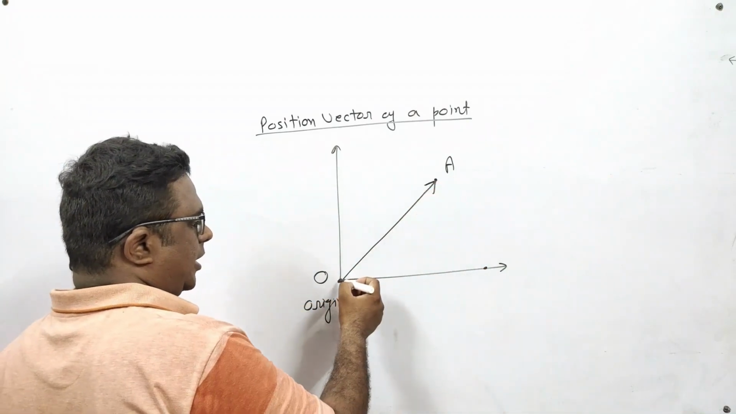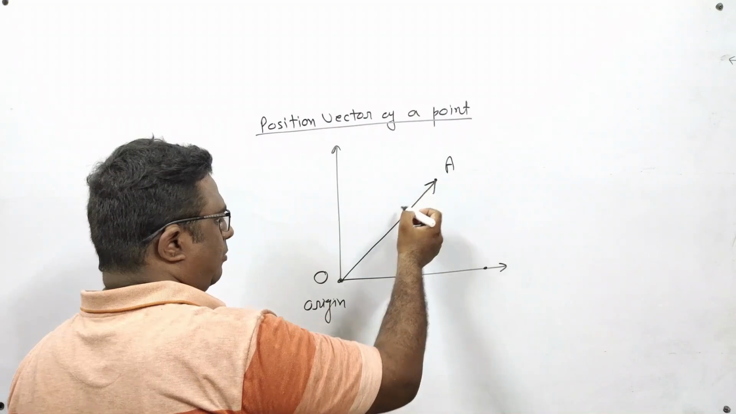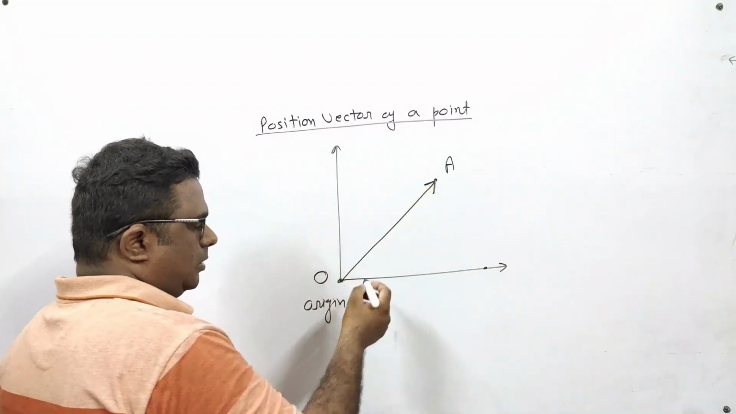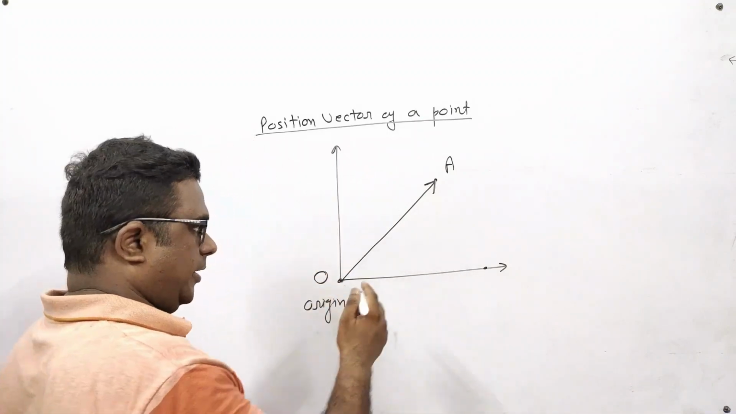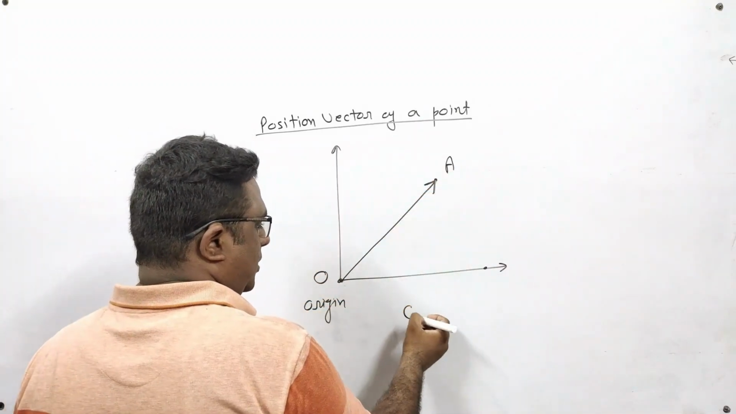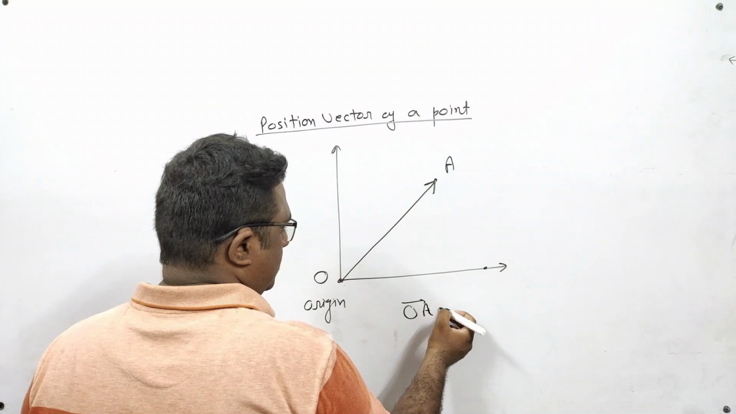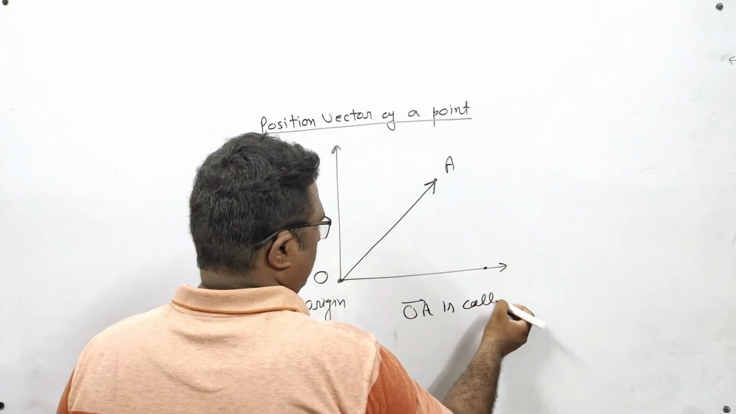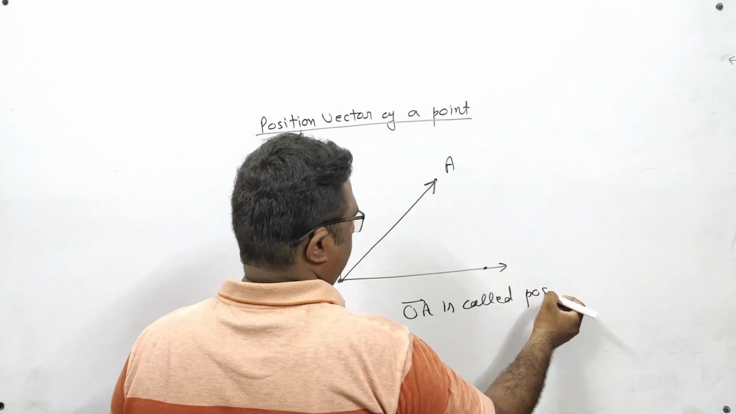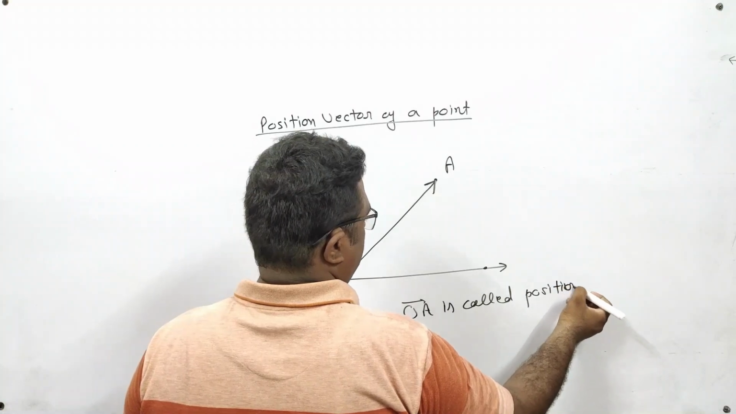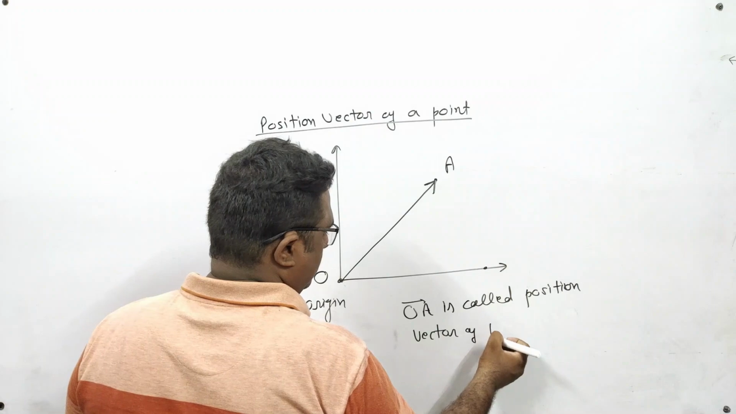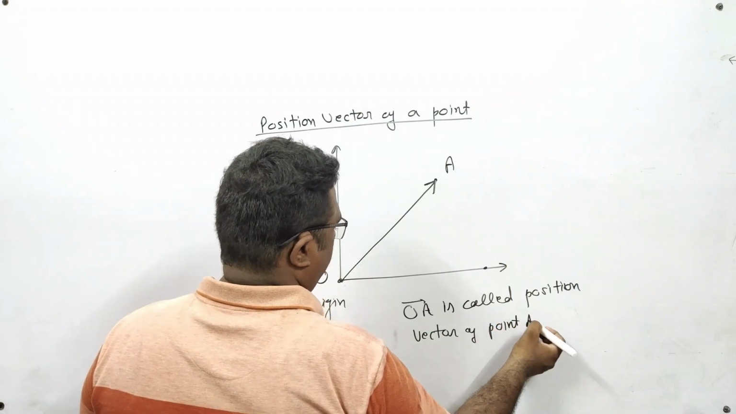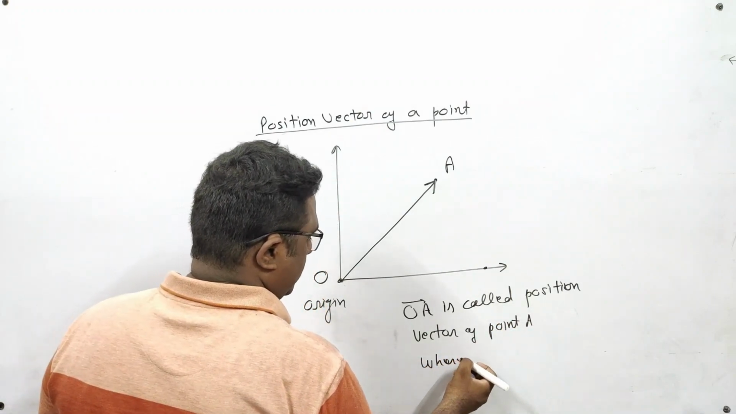Then you see that I have got a vector, OA vector. This OA vector is known as the position vector of point A. So this whole vector, it means OA vector, is called position vector of point A, where O is origin.